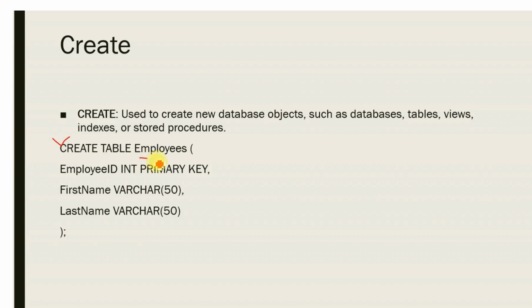Create table, this is the table name, and you have to open the bracket and mention the columns which we want to insert. For example, here I have employee ID, first name and last name. Employee ID is of int data type and it is the primary key. Then we have first name which is of varchar, and last name which is also of varchar. Corresponding sizes must be mentioned along with the varchar data type. Here the primary key is there, and we'll be dealing with this primary key concept in the coming videos.